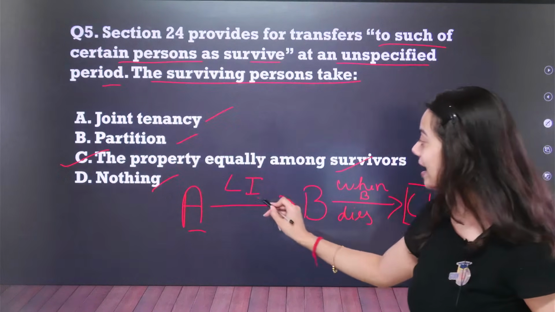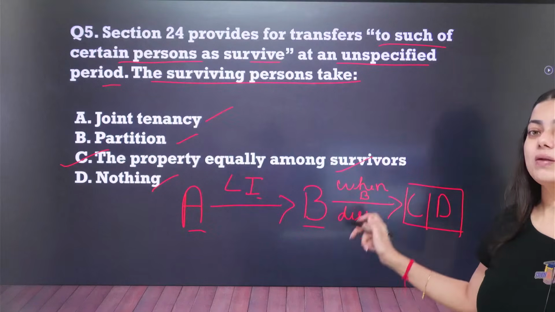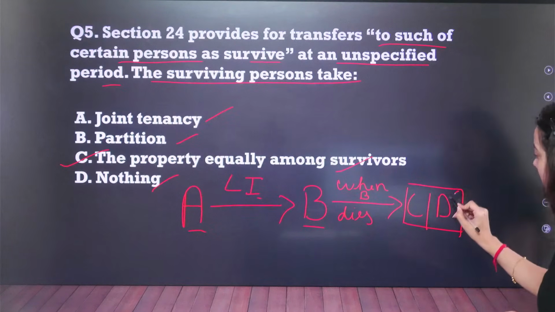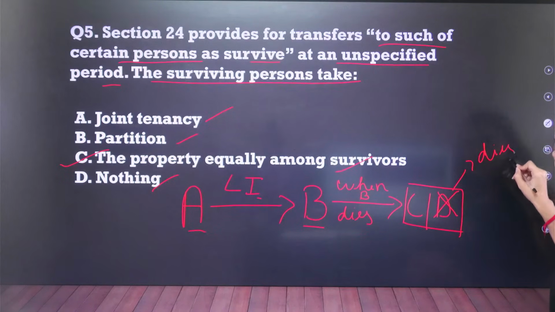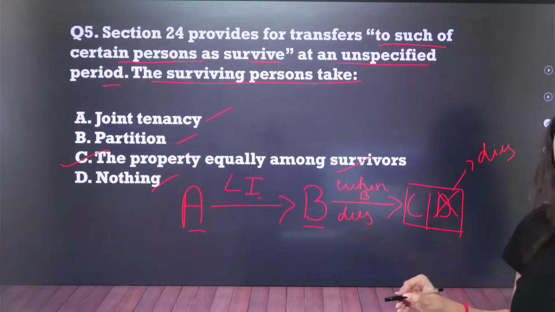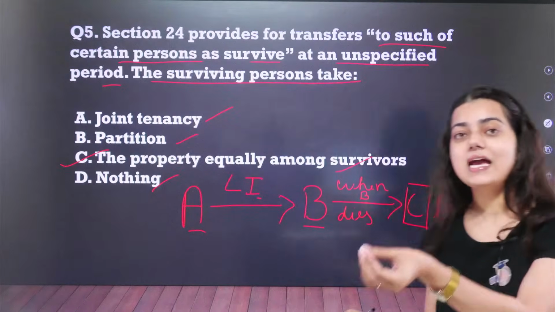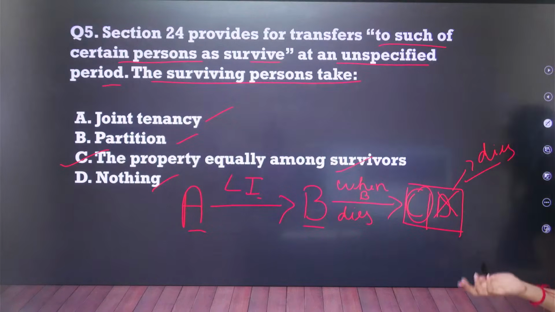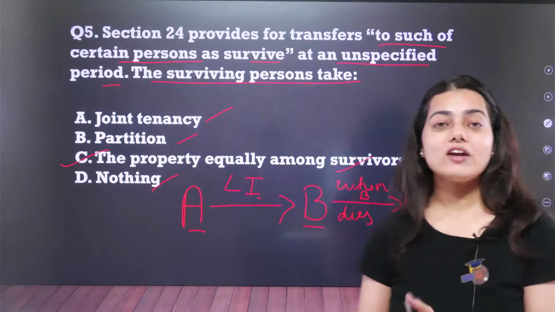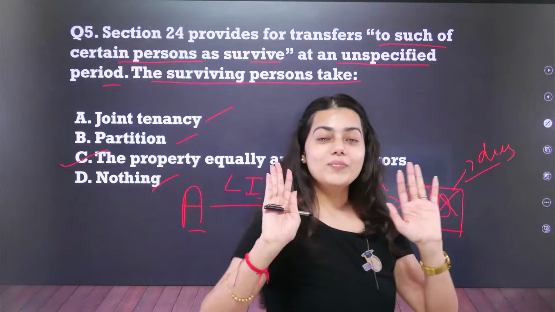A creates a life interest to B. Now when B dies, and just imagine that C also dies, okay? Now in this case, the property which was to be divided among C and D, C will get the whole of the property, because when D has died, there is no need to give any kind of property to D. D has gone completely out of the picture.